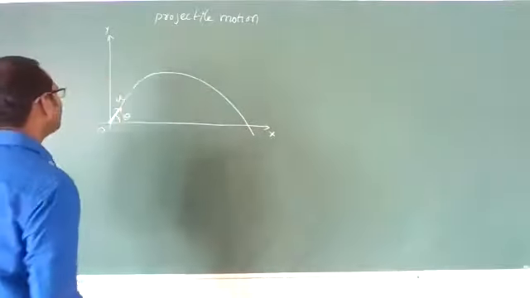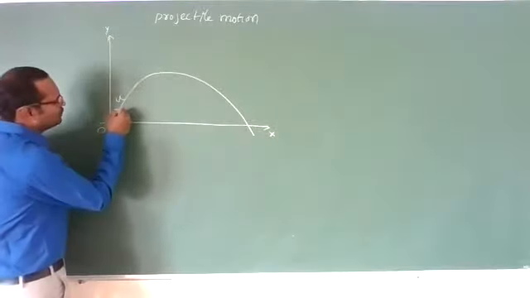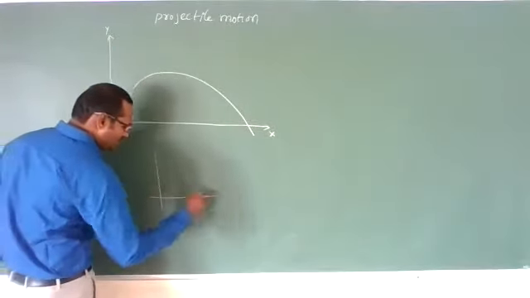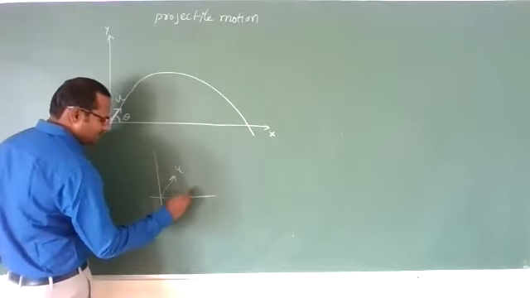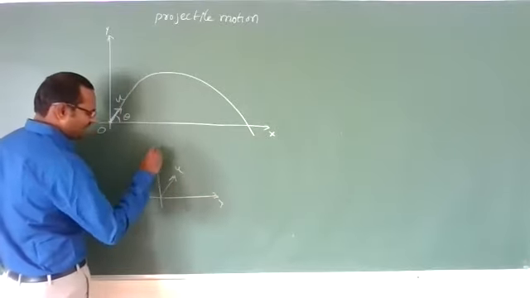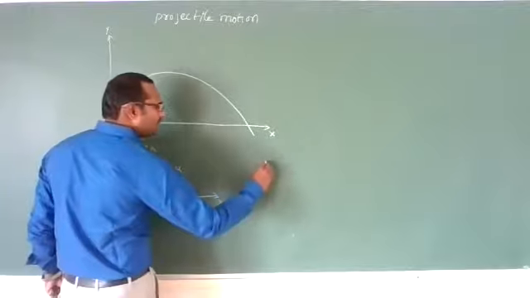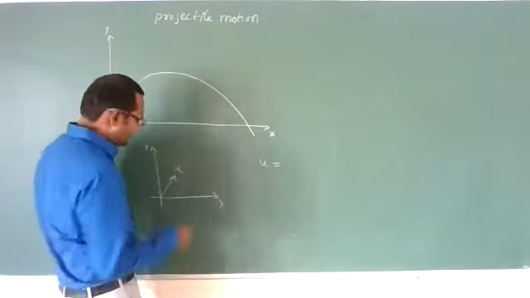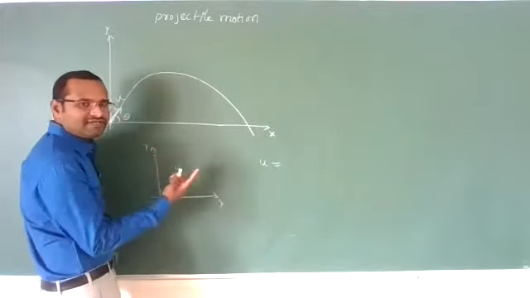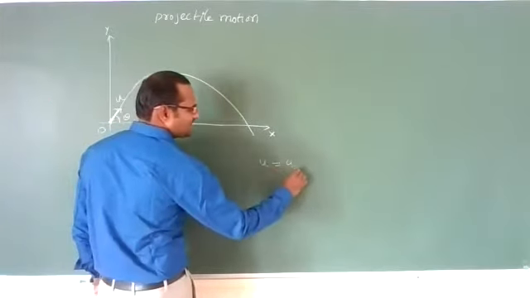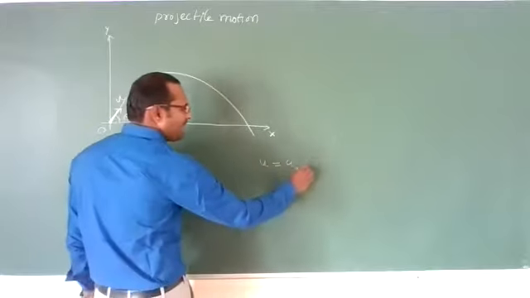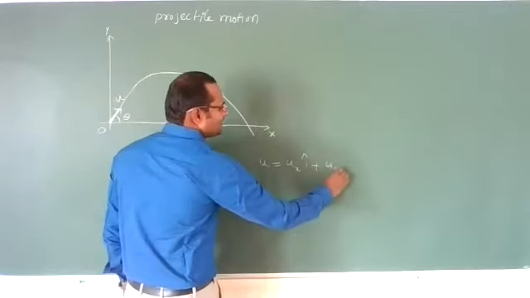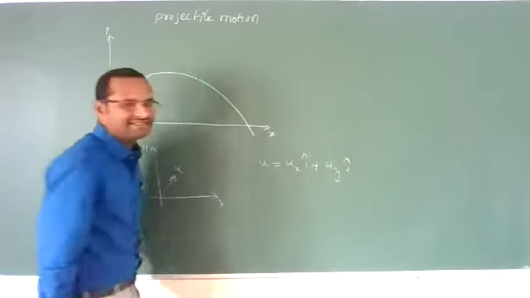Now, this is the velocity u. Let us imagine here, I am showing you. This is the velocity u, and this is the x-axis, and this is the y-axis. In component form, the velocity vector can be written as its component along the x-axis times i cap, plus its component along the y-axis times j cap. We can write like this.